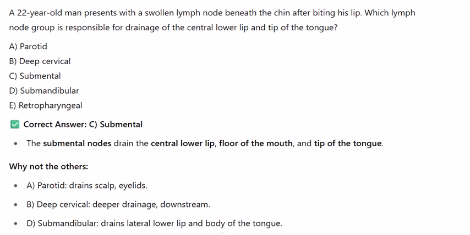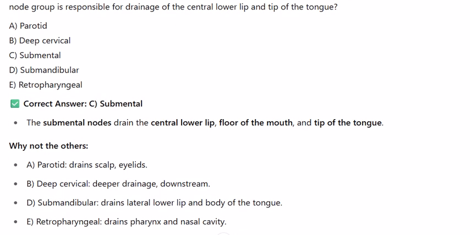Correct answer, C. Submental. The submental nodes drain the central lower lip, floor of the mouth, and tip of the tongue. Why not the others? A. Parotid, drains scalp, eyelids. B. Deep cervical, deeper drainage, downstream. D. Submandibular, drains lateral lower lip and body of the tongue. E. Retropharyngeal, drains pharynx and nasal cavity.